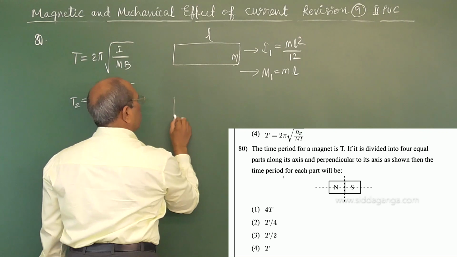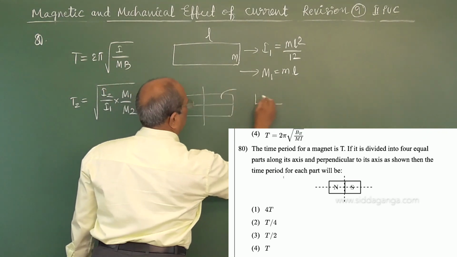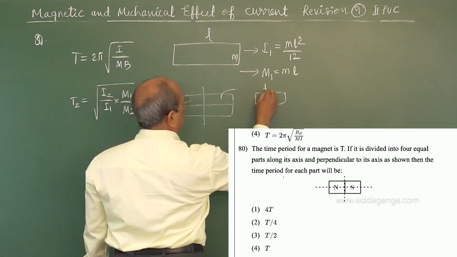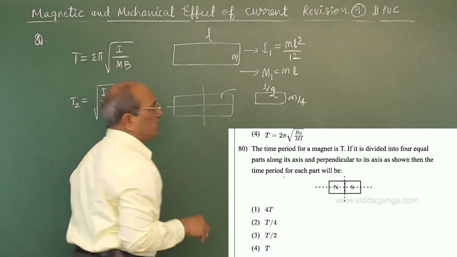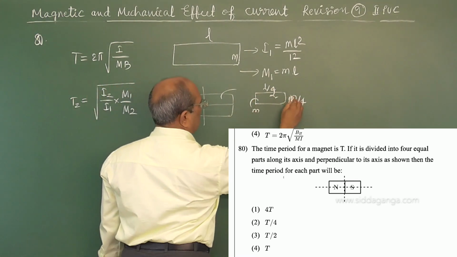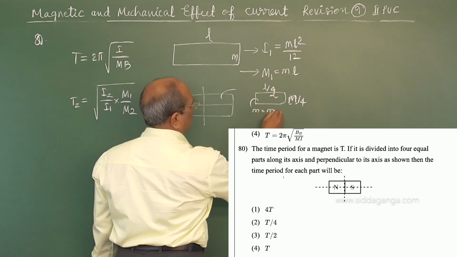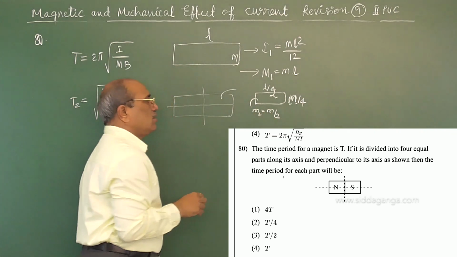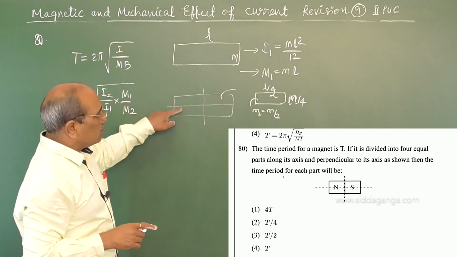When it is cut into 4 equal parts and one part is taken, the length is L by 2, the mass is m by 4, and the pole strength goes to M by 2, because it is cut along the length into 2 parts.